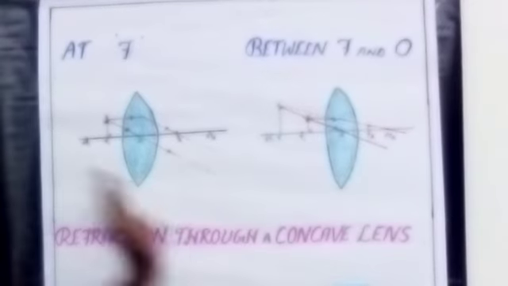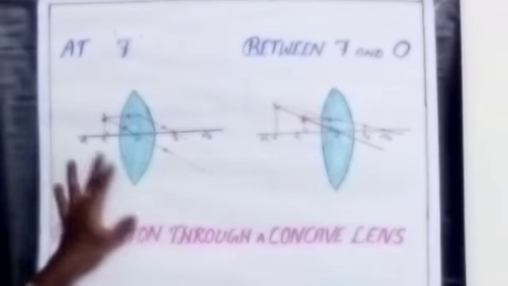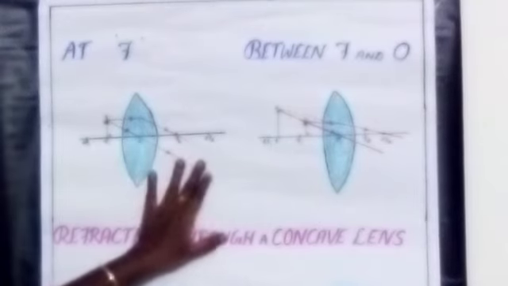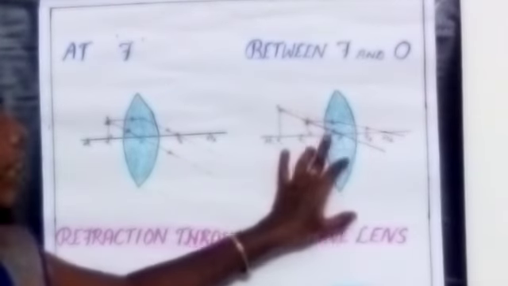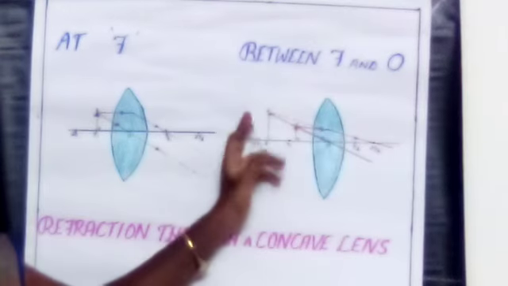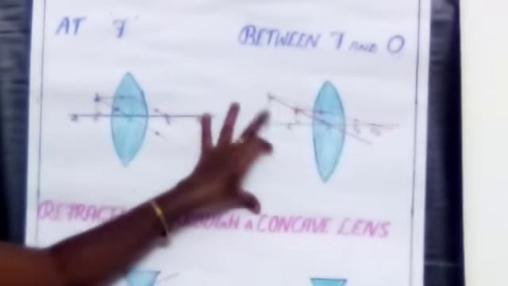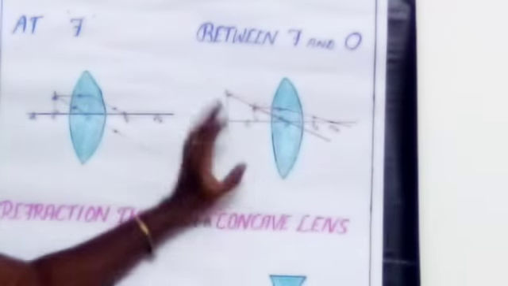The size of the image is an enlarged image. It is a very big size image when we compare with the object. It is a real and inverted image. The last one: if you place the object between the focus and the lens, we get the image on the same side of the object, and this image is bigger than the object. It is a virtual image.